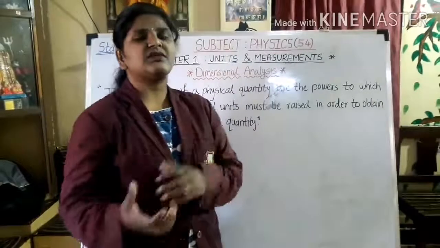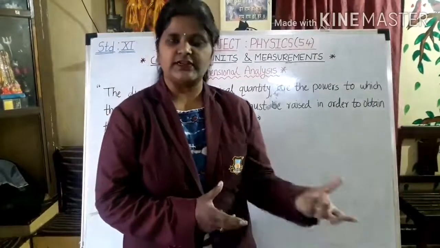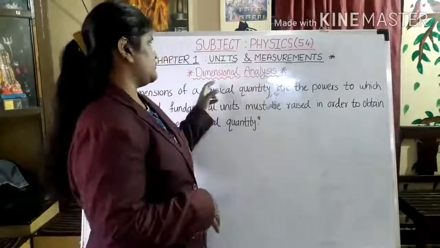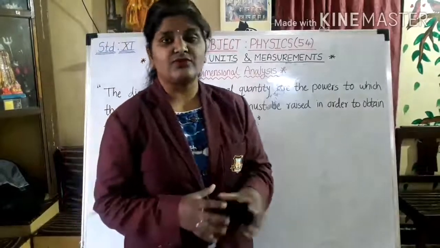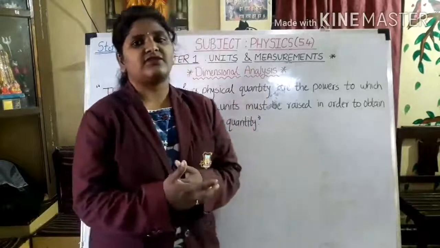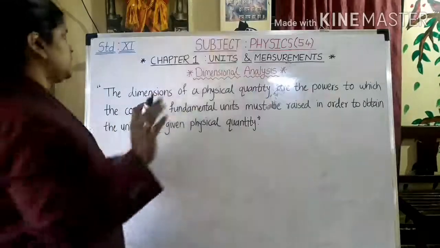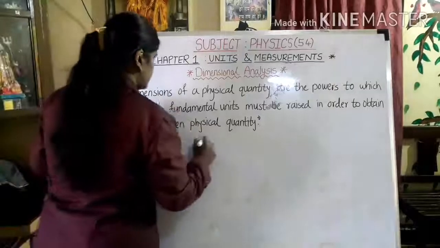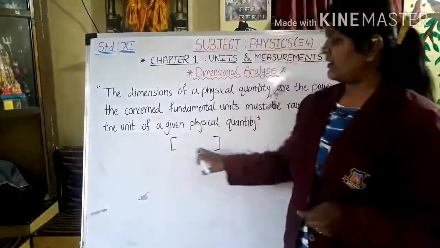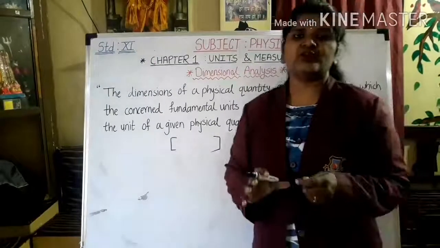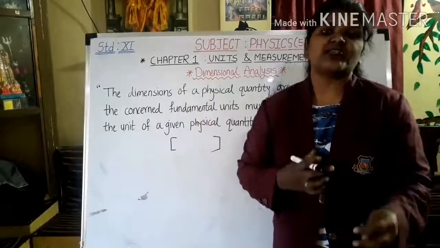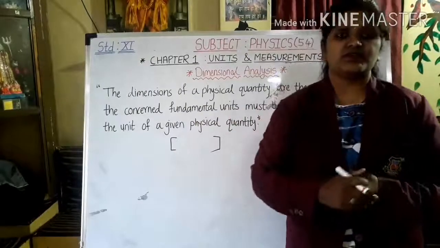By using all those fundamental quantities, we can derive the required equation, which is nothing but the dimensions of a specific physical quantity. In order to derive that, we have to follow some rules. You have to write any dimensions in a square bracket like this, and you have to denote the fundamental quantities which are concerned for the given physical quantity.